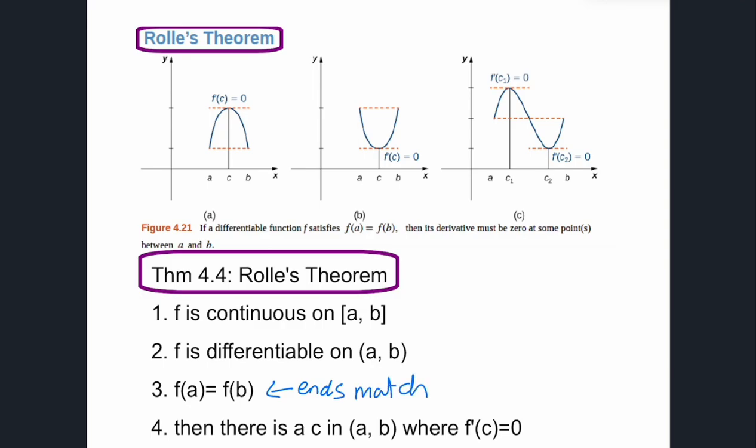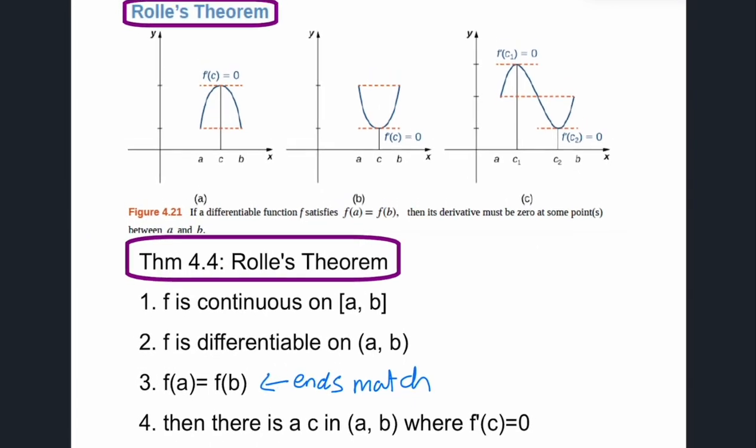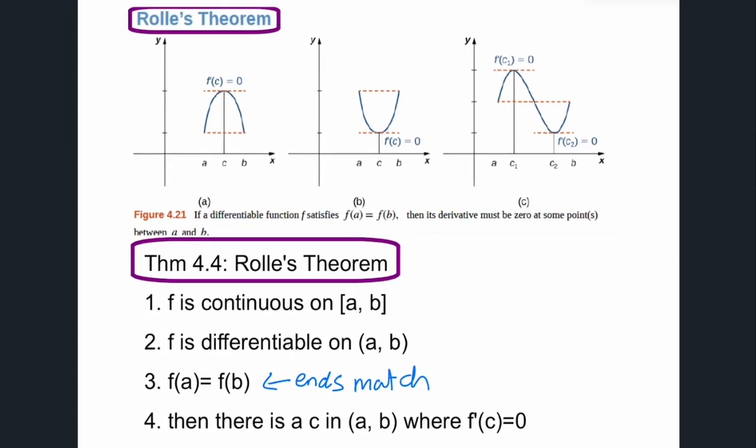Then there exists somewhere within that interval where f prime of C is equal to 0. So there exists somewhere where the derivative is equal to 0. So write that down, and then we're going to discuss what it means.